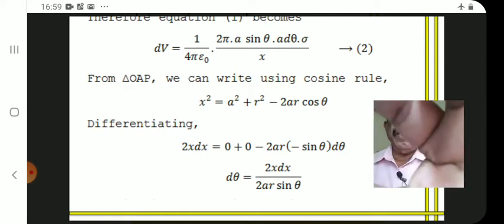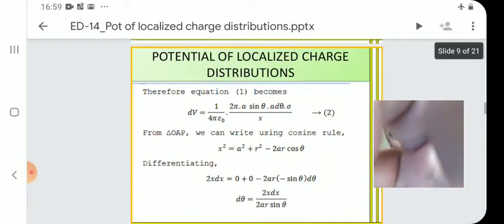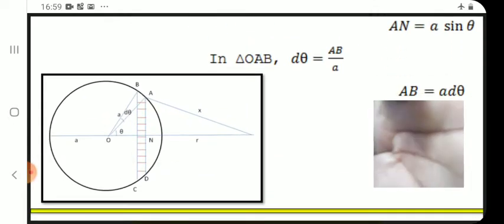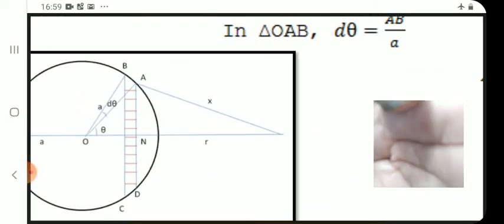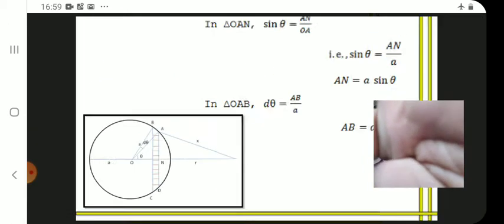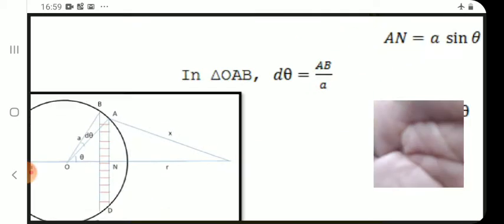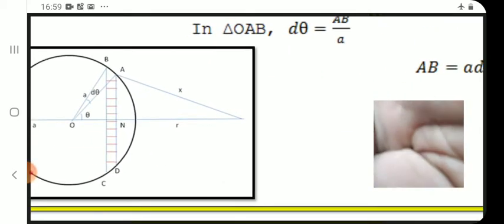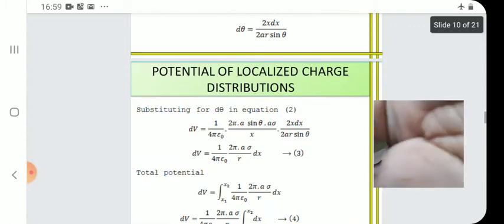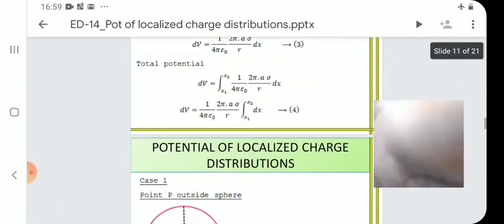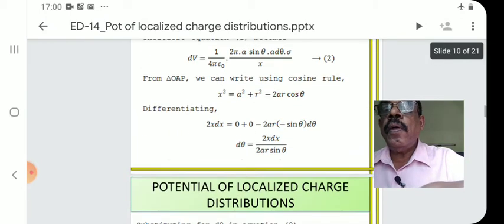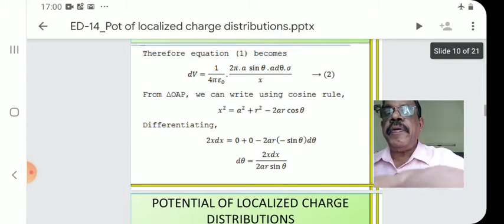That equation we apply for the triangle OAP.